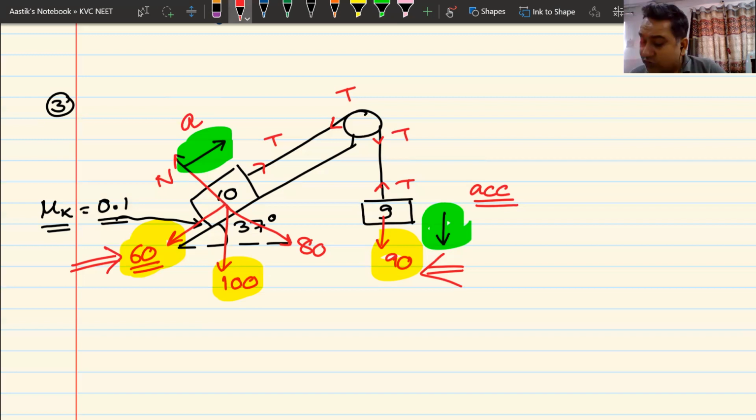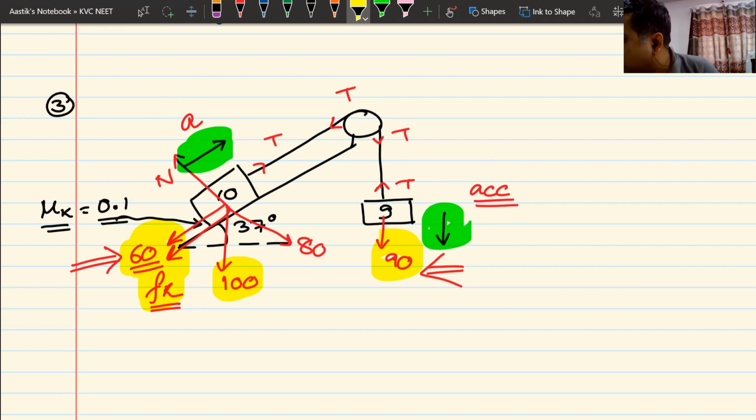Now, as soon as you know that the acceleration is upwards, the frictional force Fk would be downwards. Right? Now remember what I'm trying to tell you, is that you don't have time in the examination hall. You have to solve the problem quickly. Now, obviously, how am I going to solve this problem? The only way I know is that I will make equations.